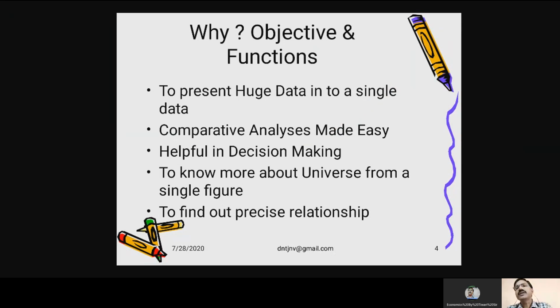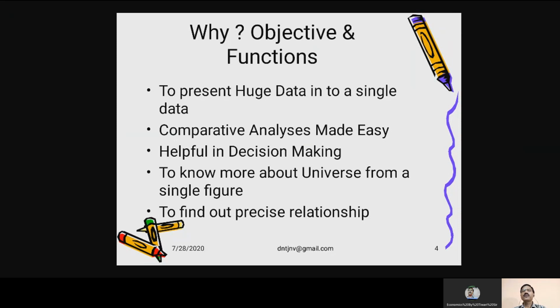Now, why do we have to find it out? To present huge data into a single one. Suppose we are having so many data on any topic, you cannot come to any conclusion. But when we talk about a single data which can represent the entire group, for example, per capita income.